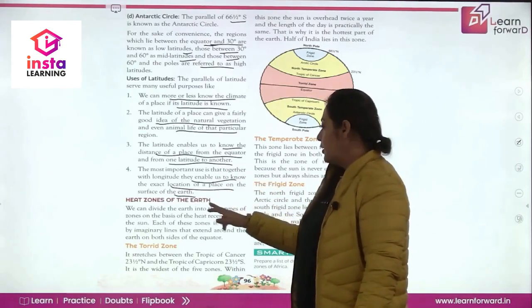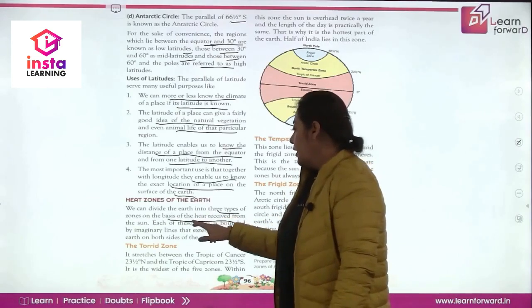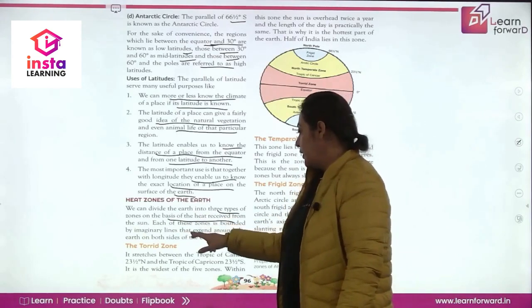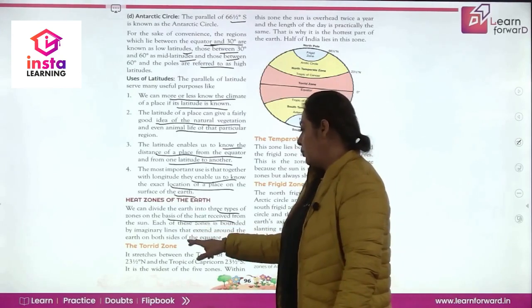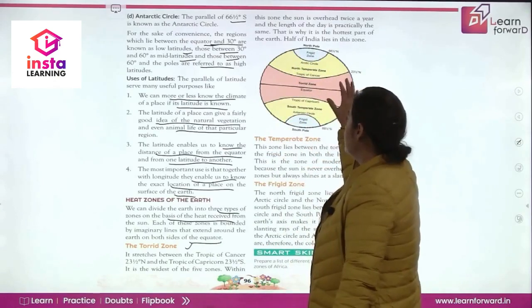The earth is divided into 3 types of zone on the basis of heat received from the sun. Each of these zones is bounded by imaginary lines that extend around the earth and on both sides of the equator. The first is the torrid zone. Please focus on this diagram. The first is the torrid zone, right?